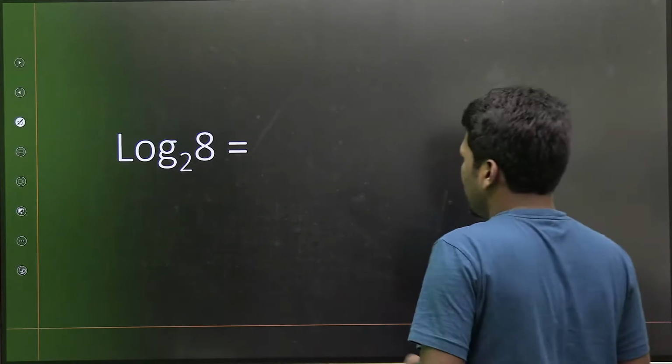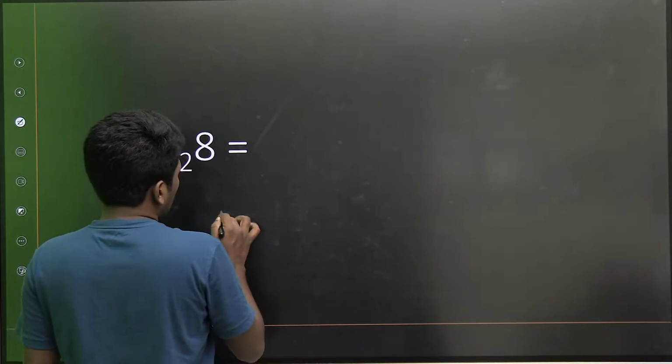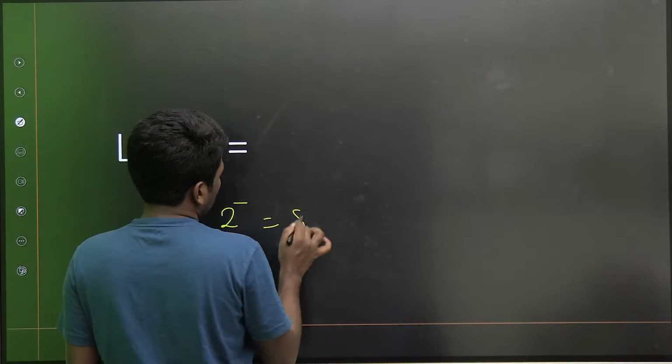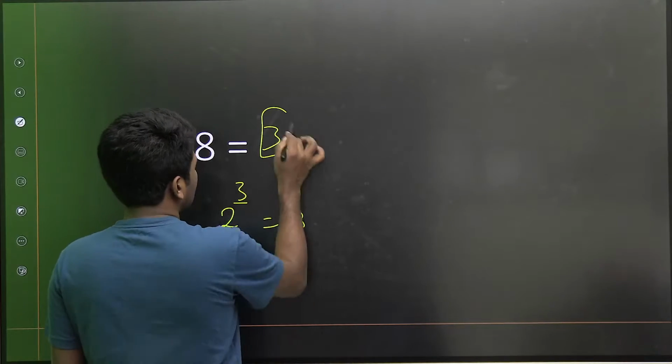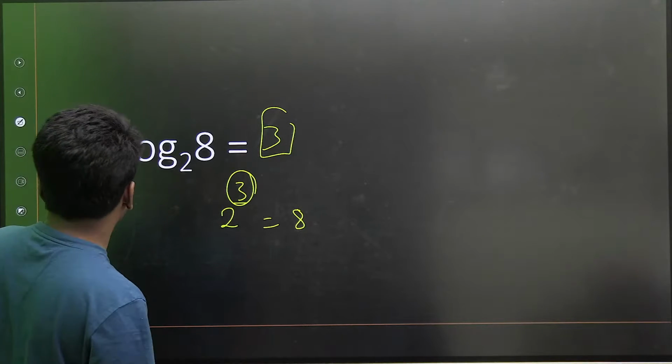Most of you are clear about this now. Because log 8 to the base 2, exponential form में लिखा तो 2 का कौन सा power है 8? 2 का third power है 8, so 3 होगा answer. This power is what is logarithm. Inverse of exponents is logarithm.